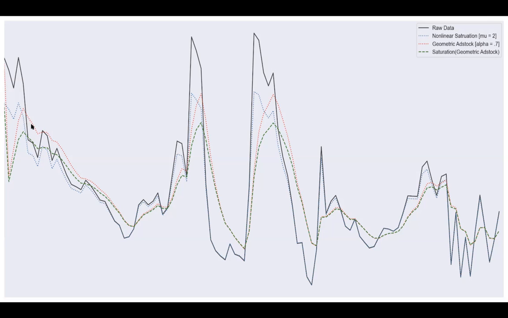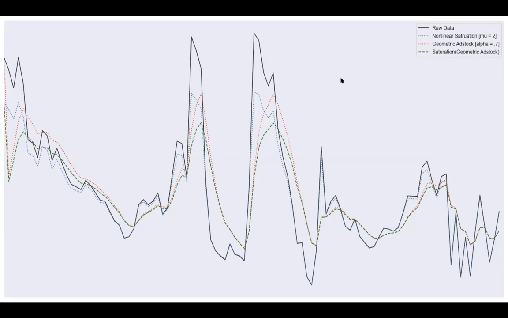The red dotted line is the same spend variable that's been transformed with an Adstock and a decay rate of 0.7. You can see here that the Adstock essentially smooths out the pattern and eliminates these peaks and valleys, which is caused by the effect of the marketing dollars being stretched out over time.